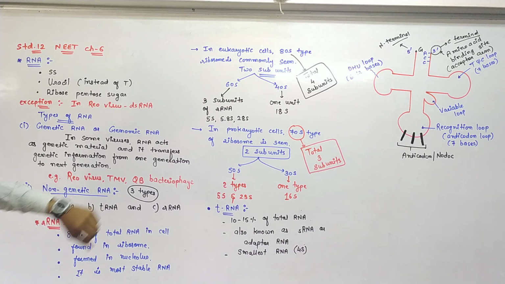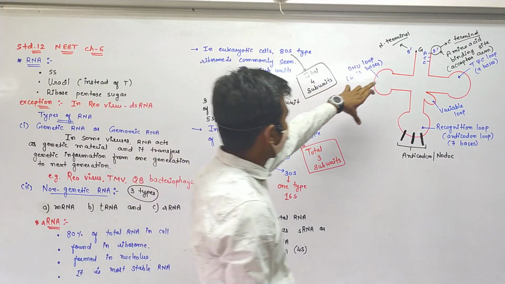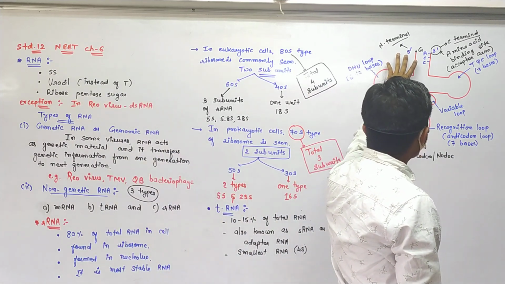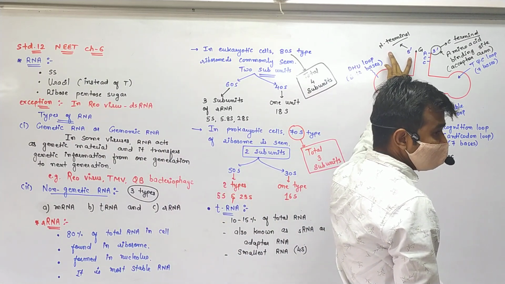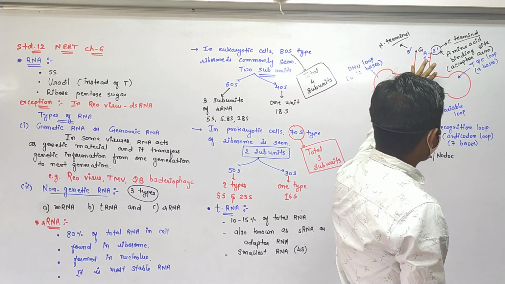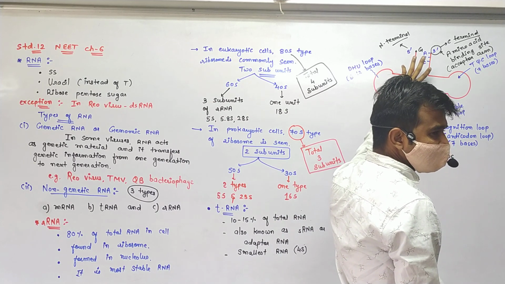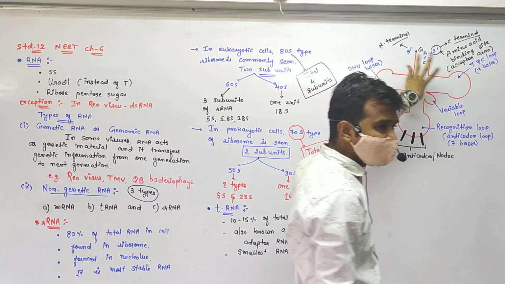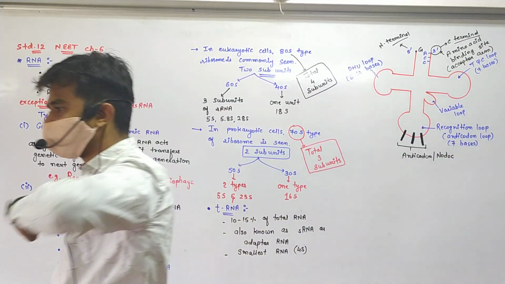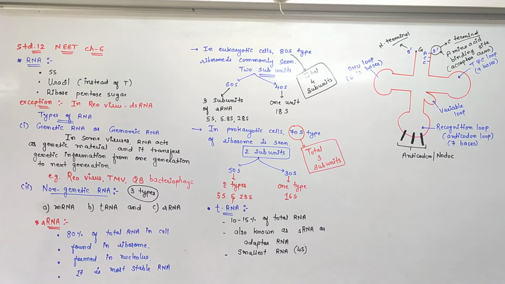So here at the 5' end, guanine is there. This 5' end is always known as the N-terminal, the amino terminal. And this 3' end is also known as the C-terminal or carboxyl terminal. So any type of amino acid is connected here.